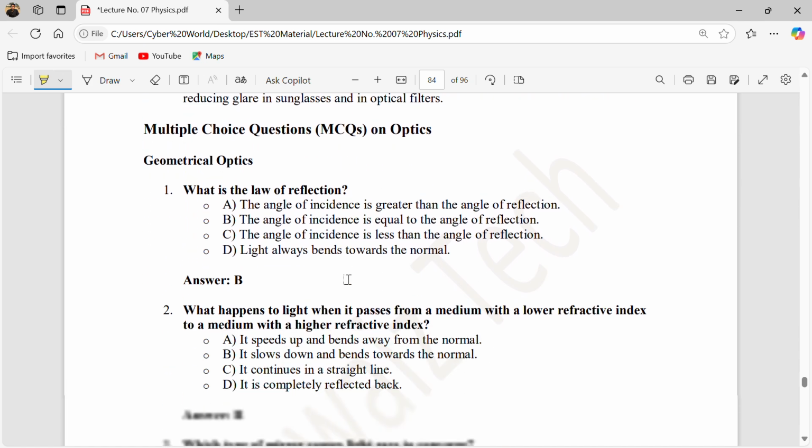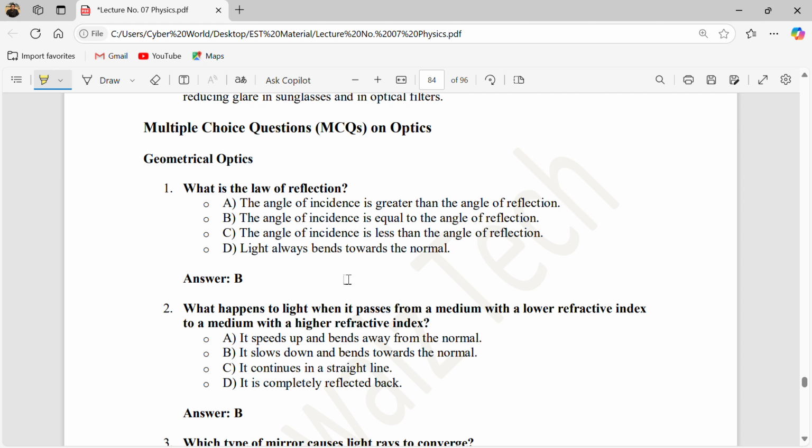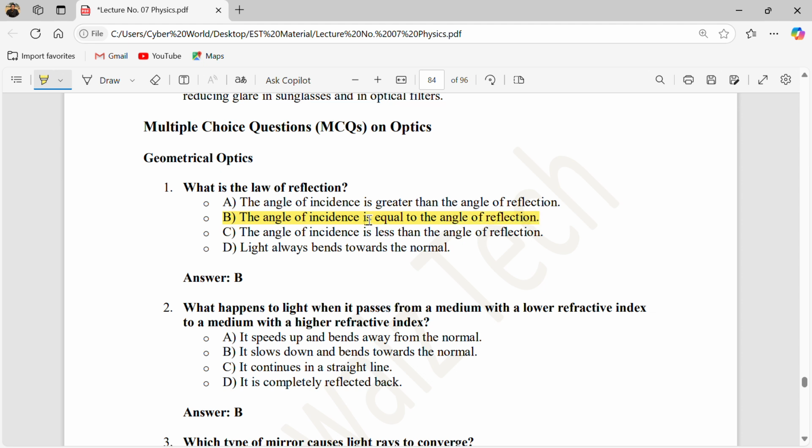So let's move on to the MCQs, which are the most important past EST physics MCQs. By doing these, you will definitely get 90% in your exams, because these are selected and most frequently repeated past EST physics MCQs. Understood? Let's start with this topic. First of all, what is the law of reflection? We know that the angle of incidence is equal to the angle of reflection. Not greater, not less, not bending. So the correct answer is B.